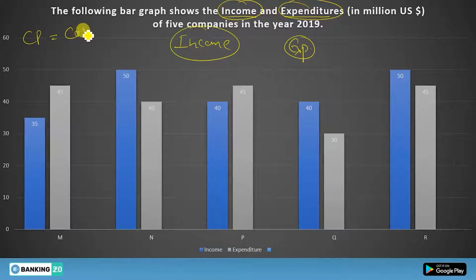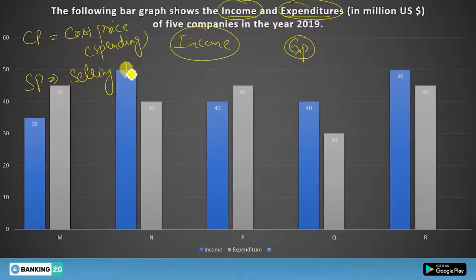One is cost price, it means you're spending. And there is selling price. You can say this is your wages or your income. So whenever in the question you see income and expenditure, try to convert them into CP and SP.